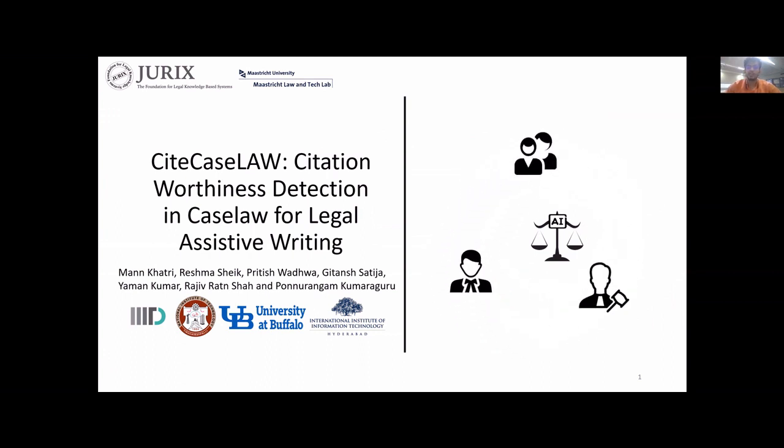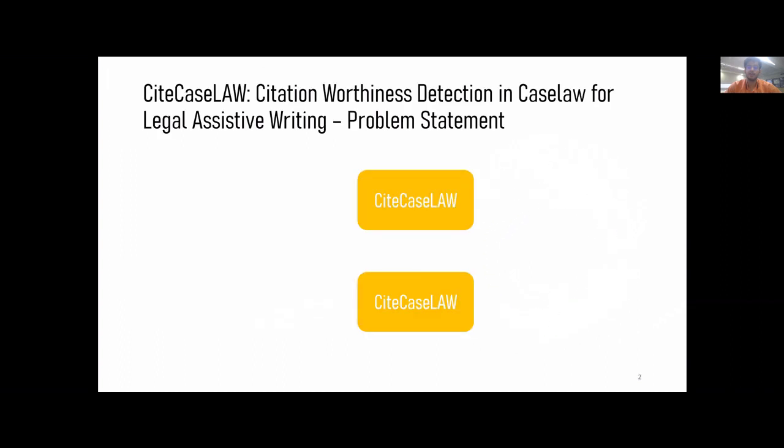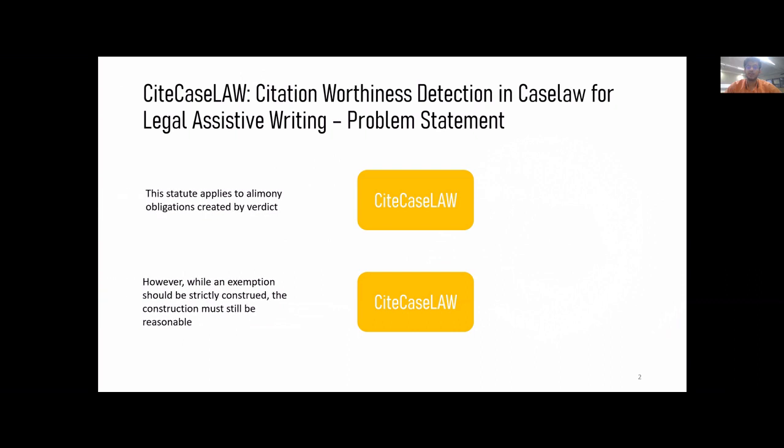Welcome to our work titled CiteCaseLaw: Citation Worthiness Detection in Case Law for Legal Assistive Writing. What do we understand by citation worthiness? Given a sentence, we need to find out whether the given sentence is citation worthy, meaning that the sentence should have an external source to support itself in the given legal case.